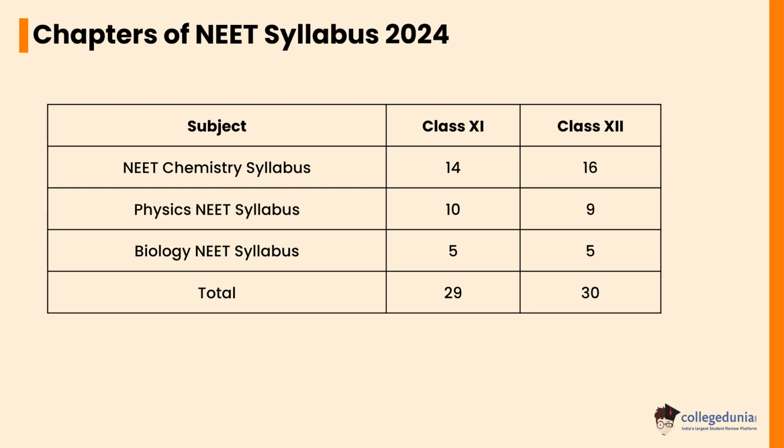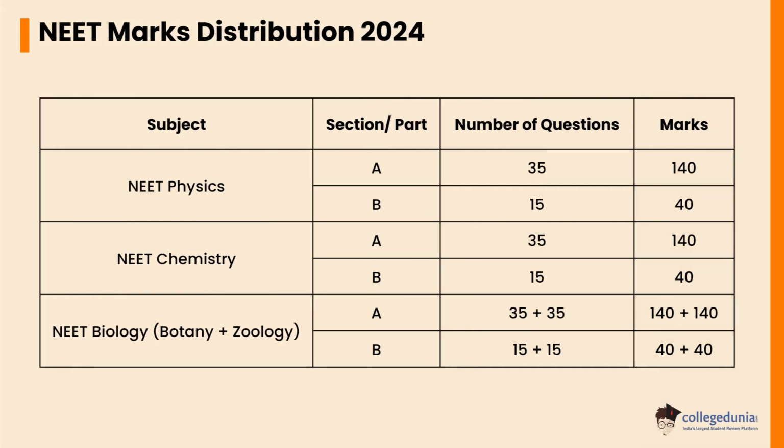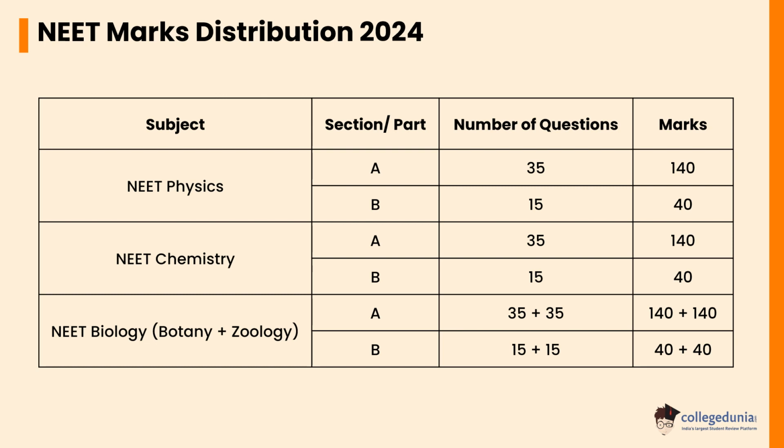Let's check the NEET marks distribution 2024. The question paper comprises 200 MCQs, out of which you need to attempt only 180. NEET 2024 total marks are 720, as each question is worth 4 marks. In NEET Physics, Section A will carry a weightage of 140 marks containing 35 questions, whereas Section B will have a weightage of 40 marks containing 15 questions.